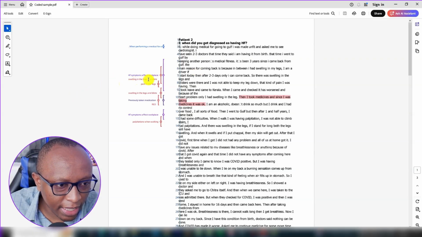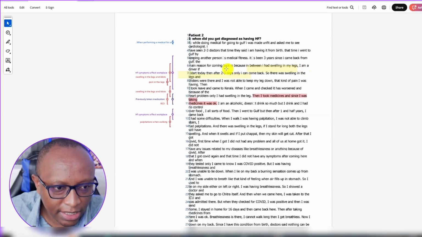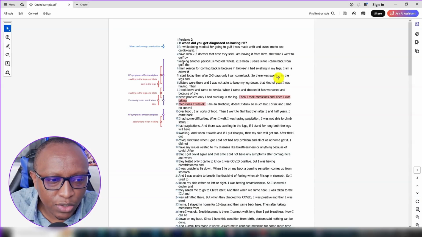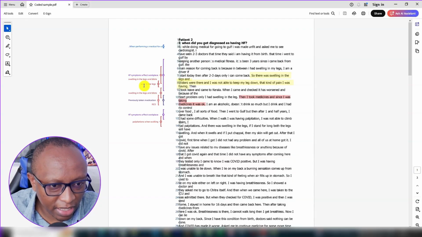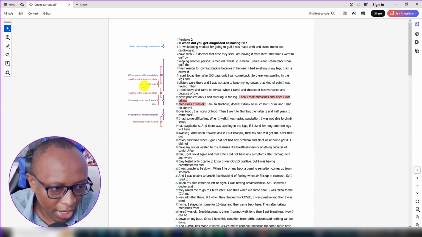Then swelling in the legs and blisters. That statement is, I had swelling in my legs. I'm a driver. If I start today, then 2 to 3 days I can come back. So there was swelling in the legs and blisters were there. I was not able to keep my leg down. So swelling in the legs, that's another code. Then there is pain in the legs. The statement from, so there was swelling in the legs, blisters, and then I was not able to keep my leg down, that kind of pain I was having. So pain in the legs.